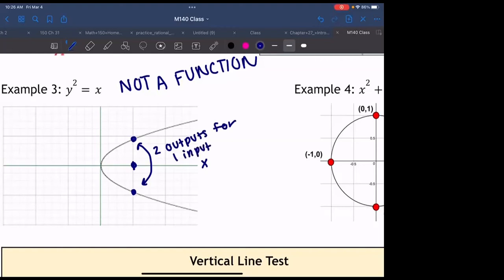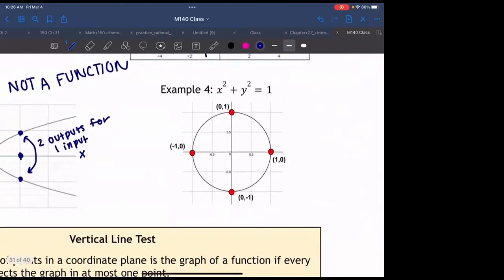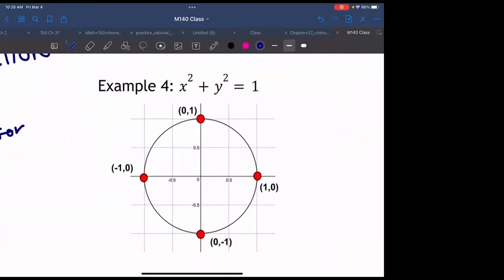Okay. Let's go to example 4. We've talked briefly about circles. I have an example of one. This is actually called the unit circle because the radius is 1. Okay, and let's look at this. Is there any place on the circle where one input gives one output? Anyone see it? Not the center, because we get 2 outputs here, right?